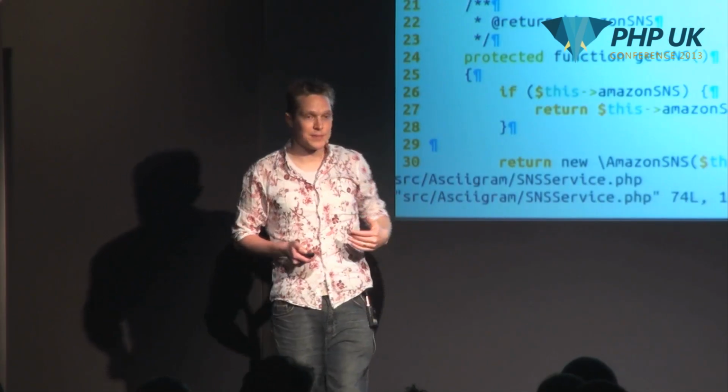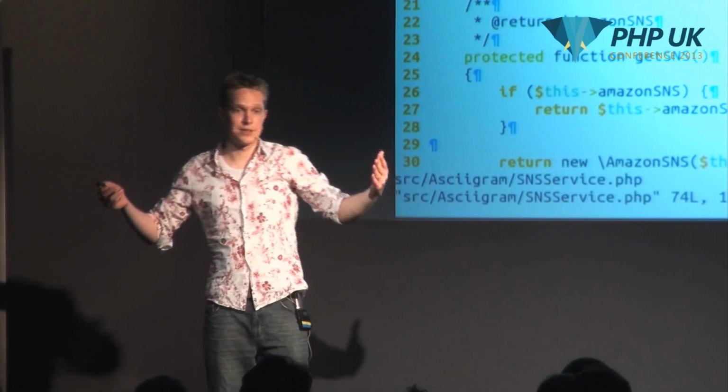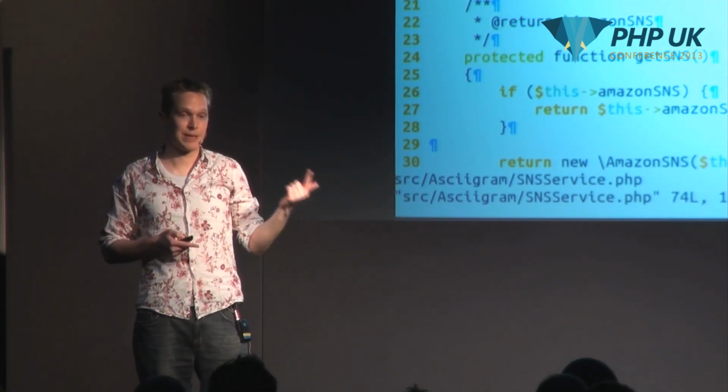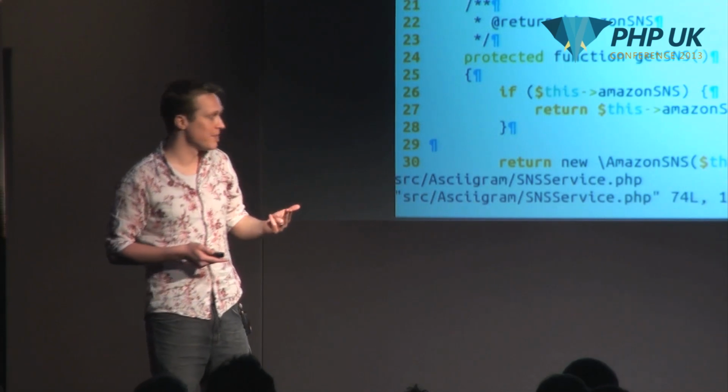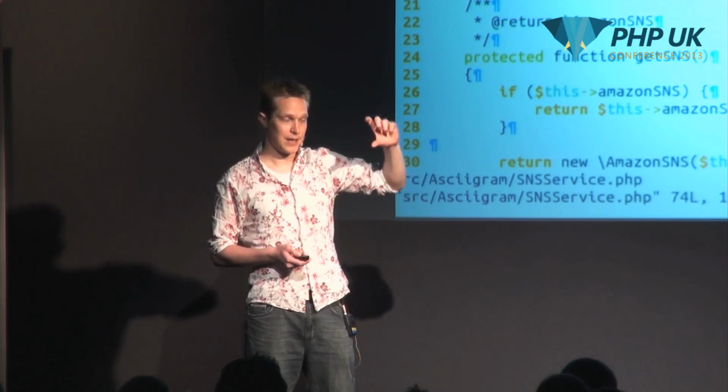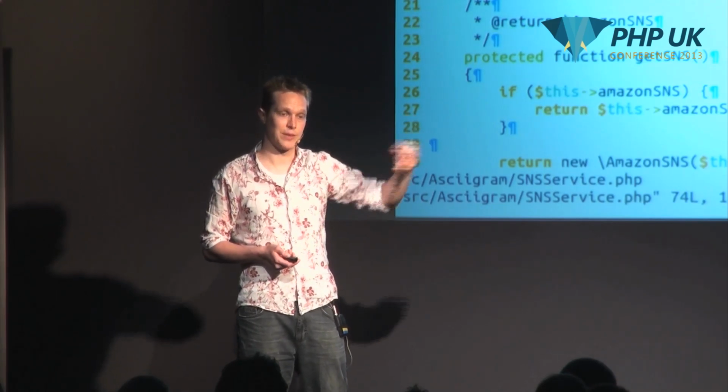So the SNS service basically fires off notifications to subscribers of your choice. Your subscriber can be an SMS message, it can be an email message, your notification can come in this form, and then you have various subscribers to it. The one we're going to use is the straight HTTP request. So we're just going to get a little packet of JSON come to us on the other end